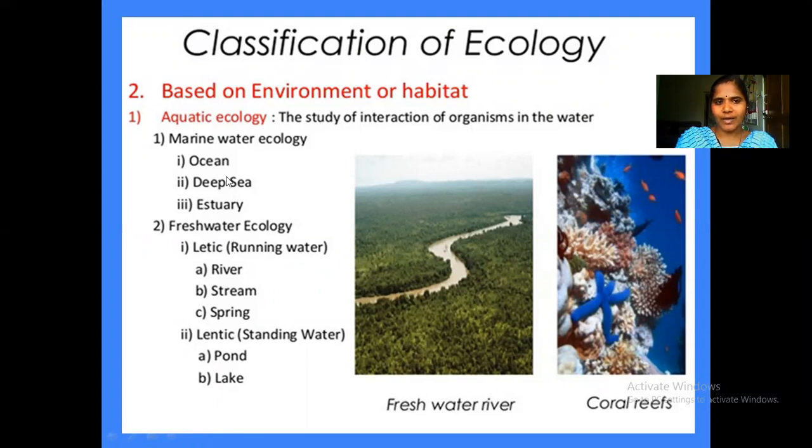And again, in marine, we have ocean, deep sea, estuaries. And in freshwater, we can have two types, lentic and lotic. And again, they'll be divided: lentic into pond and lake, lotic into river, stream, and springs.